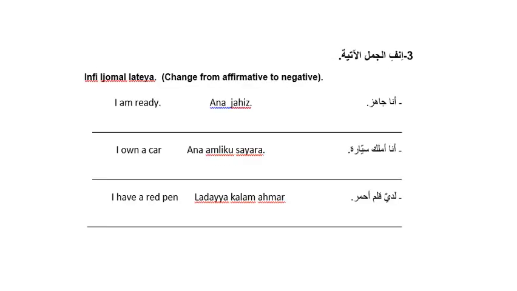Here we have to change the following sentences from affirmative into negative using لست, ليس or لا. Here we have I am ready, which means أنا جاهز. Since we have "am" in the sentence, we use لست جاهز. The second sentence is I own a car, أنا أملك سيارة. Here we have a verb in the sentence, so we put لا before أملك. The third sentence, I have a red pen, which means لدي قلم أحمر. Here, since we have "have" in the sentence, we put ليس before لدي: ليس لدي قلم أحمر.